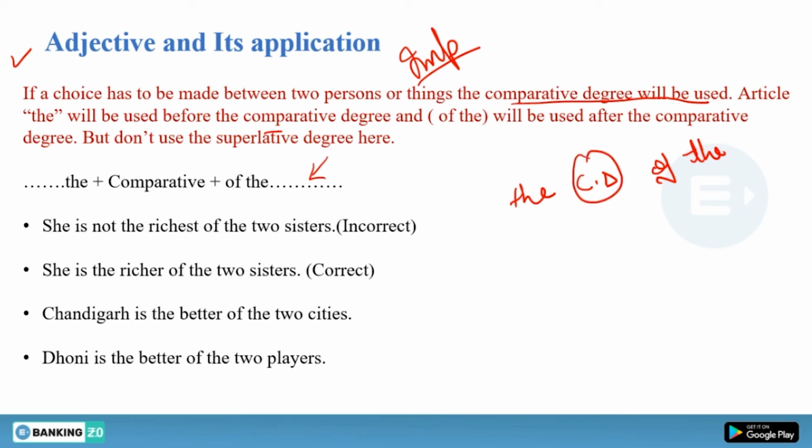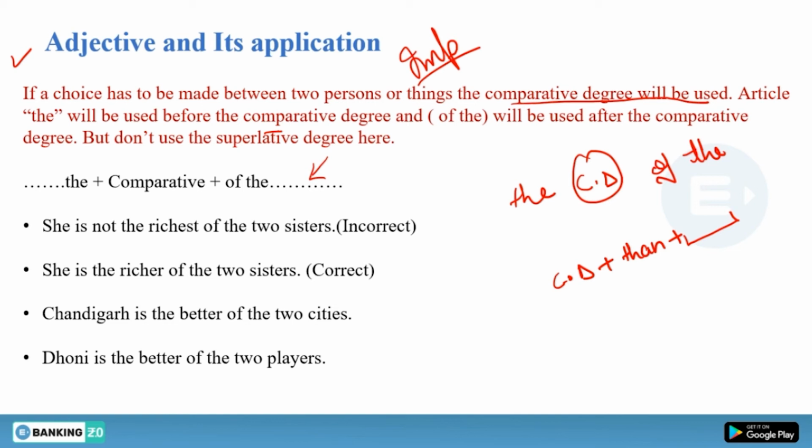Now understand what is the difference between this concept and the concept I have told you earlier. So when there is a simple comparison between two things, then you have to use what? A comparative degree. And then you have to use than, and then you have to write your noun.